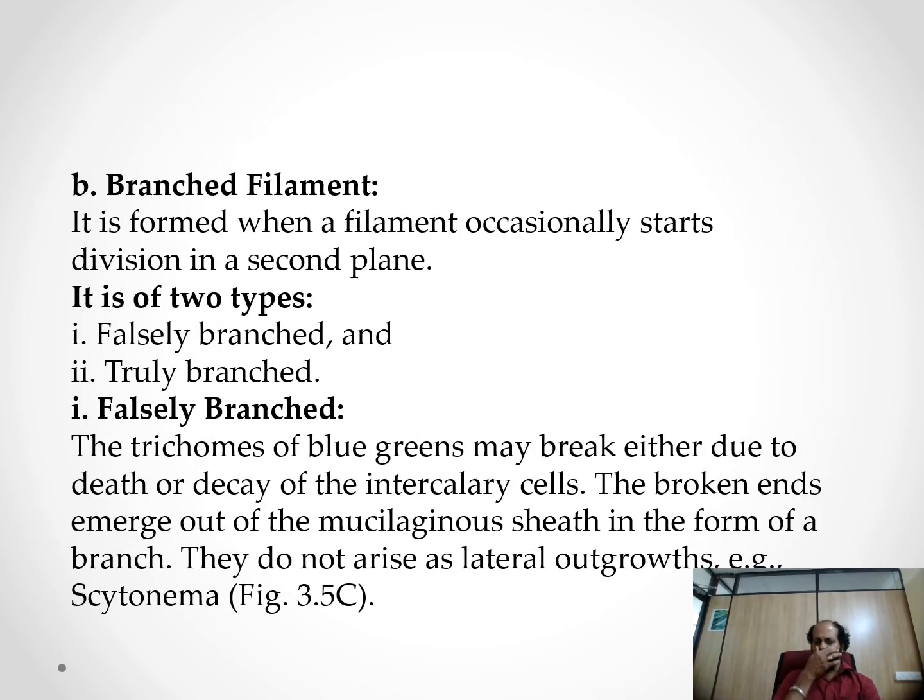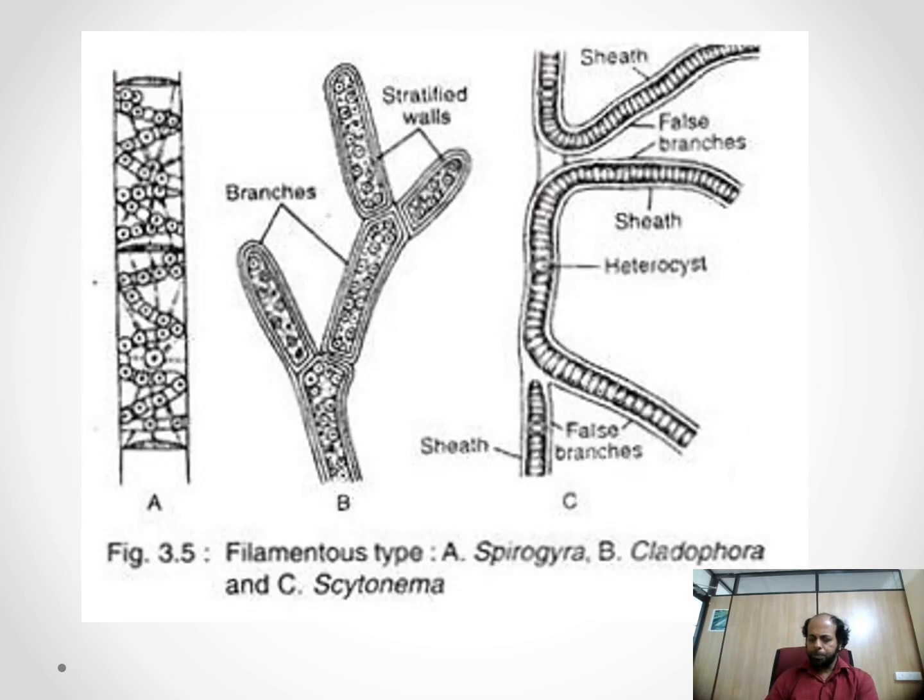Now, the branched filament is formed when the filament occasionally starts division in the second plane. It is of two types, partially branched and truly branched. In partially branched, the trichomes or blue-greens may break either due to death or decay of the intercalary cells. The broken ends emerge out of the mucilaginous sheath in the form of a branch. You can see the filamentous type of algae. A is Pyrocystis, B is Ptilota, and C is Scytonema.